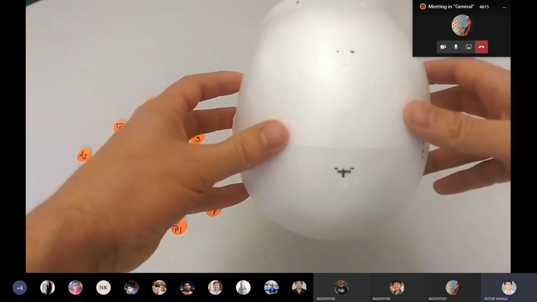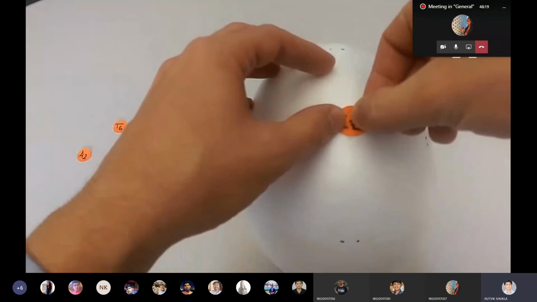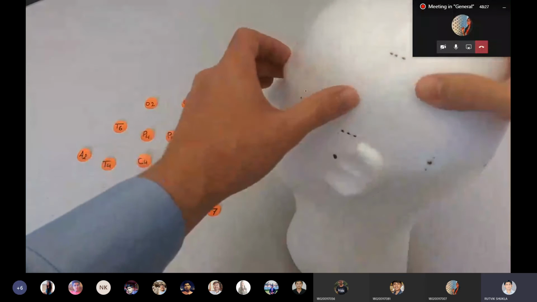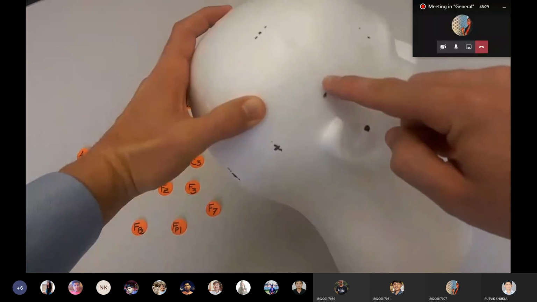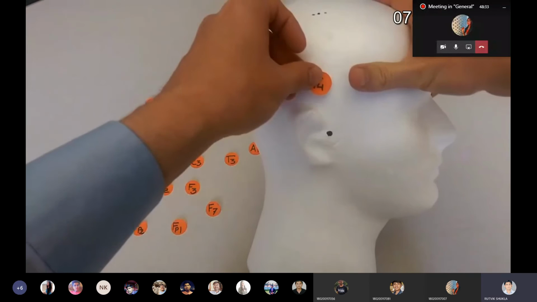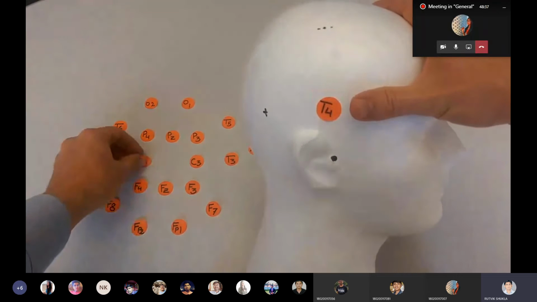Now see how they are. Then CZ is the midpoint of your horizontal and vertical lines. So it is the vertex, or the CZ point, the midline. Then on the auricle, towards the ear, these are the temporal lobes, T4.